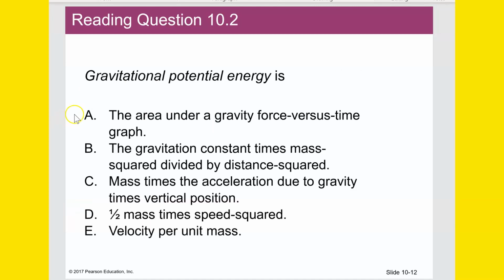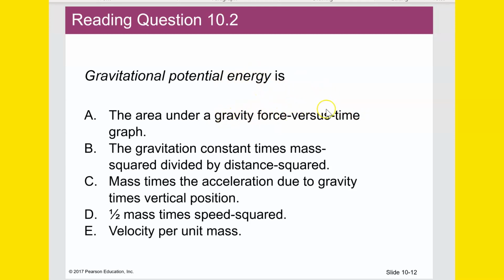All right, gravitational potential energy is what? The area under a force versus time graph, that would not be the case. That would be like force times time. Energy and work don't have to do with time, they have to do with distance.